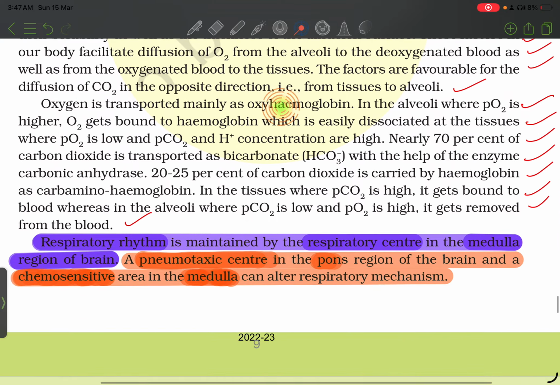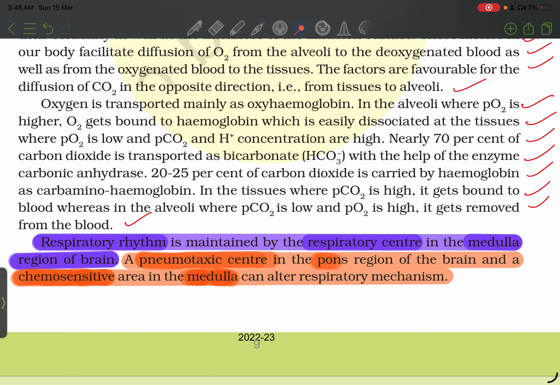Oxygen is transported mainly as oxyhemoglobin, about 97%. In the alveoli, where the partial pressure of O2 is higher, O2 gets bound to hemoglobin, which is easily dissociated at the tissue where PO2 is low and PCO2 and hydrogen ion concentrations are high.